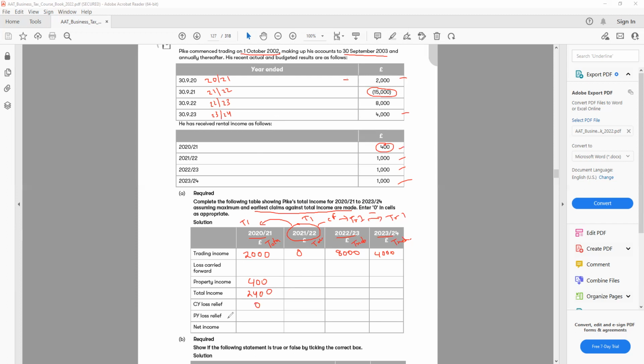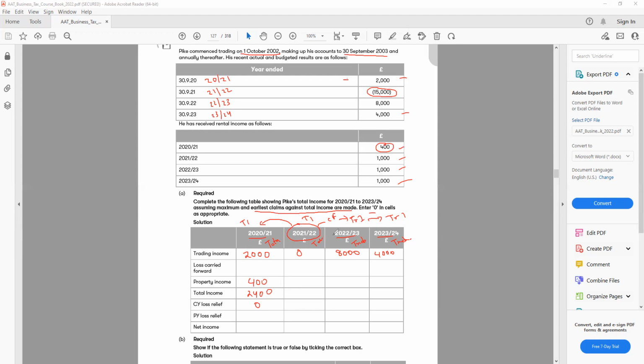Then previous year loss relief. Here we have to look at whether any loss comes from the subsequent period.